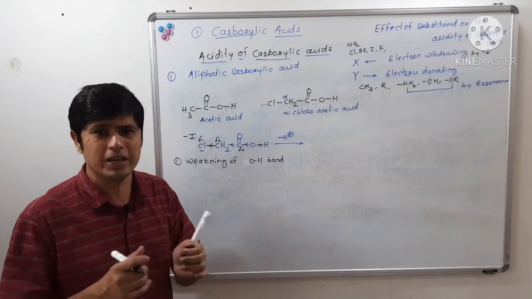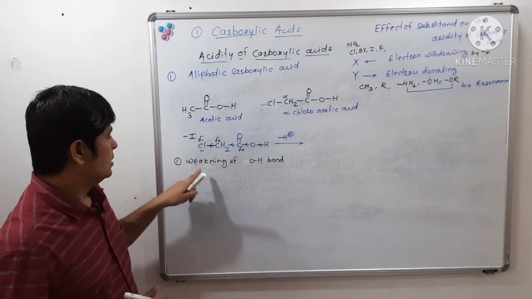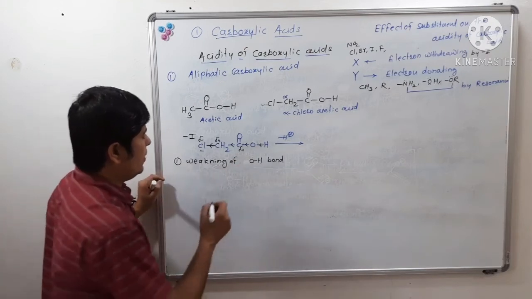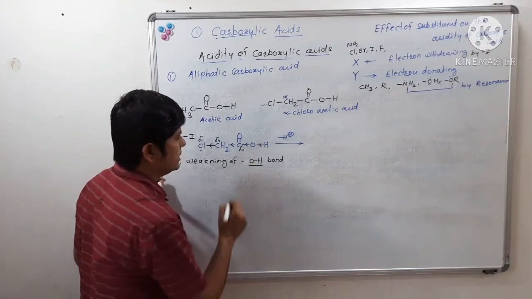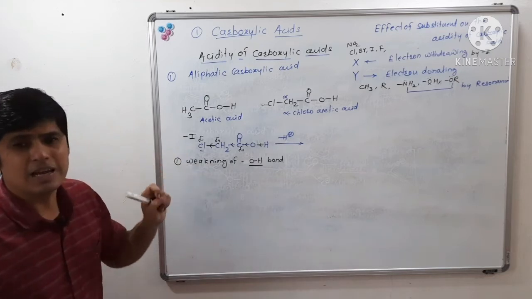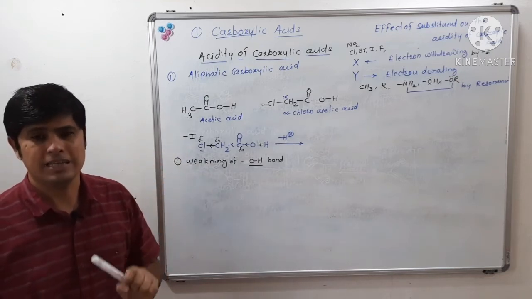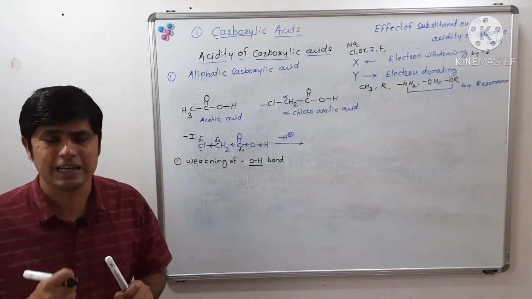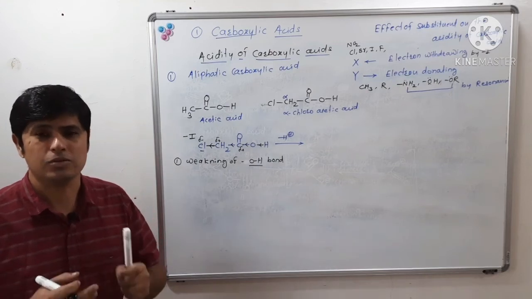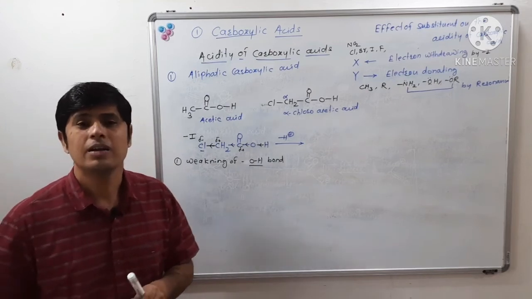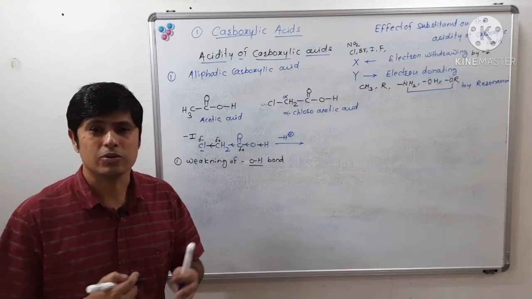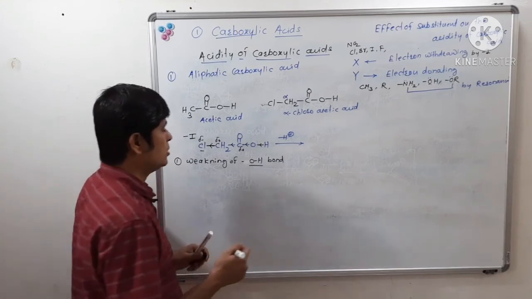There is weakening of this OH bond by the electron withdrawing, electron attracting effect of chlorine, as chlorine is more electronegative.